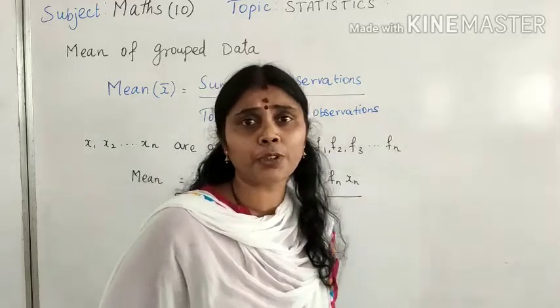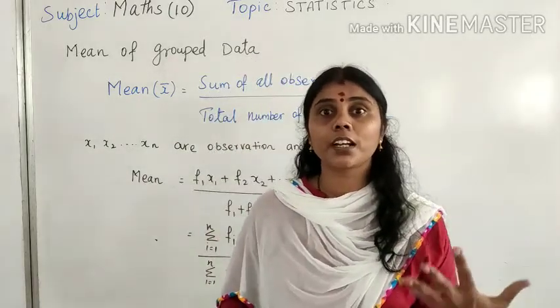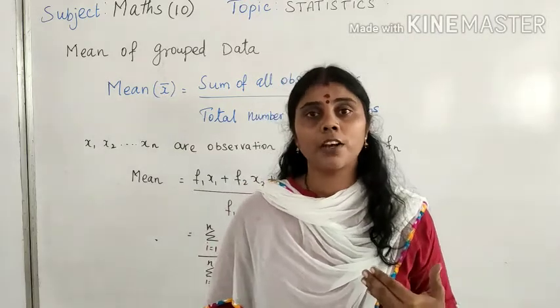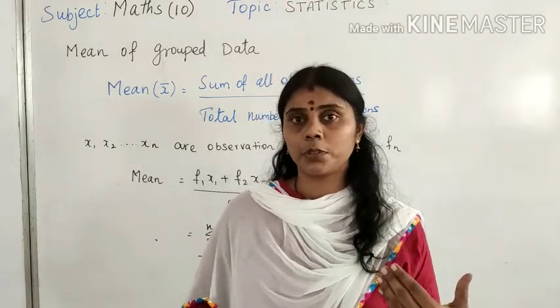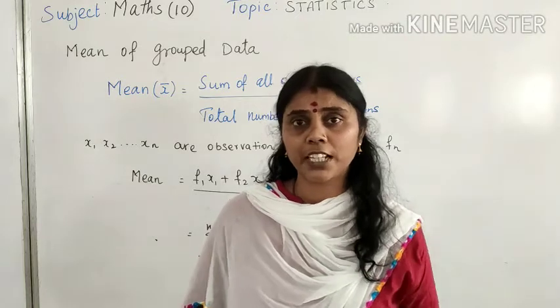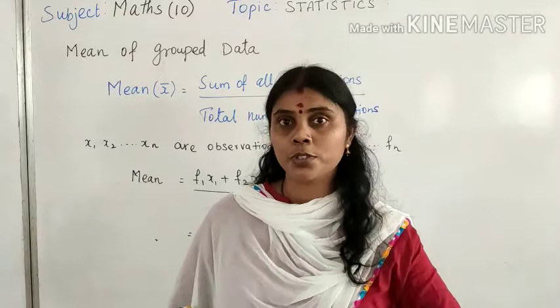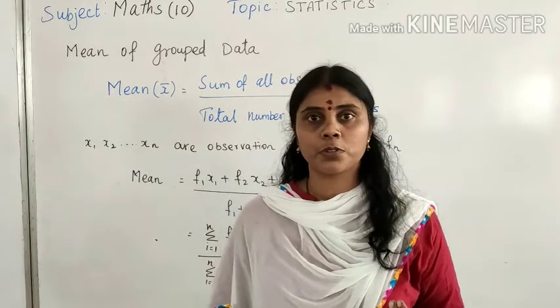What is meant by ungrouped data? The data which we collect randomly and then arrange in our own way becomes the ungrouped data. Whatever data we are collecting is ungrouped data. Suppose we are school students, so I will relate it with school topics only.